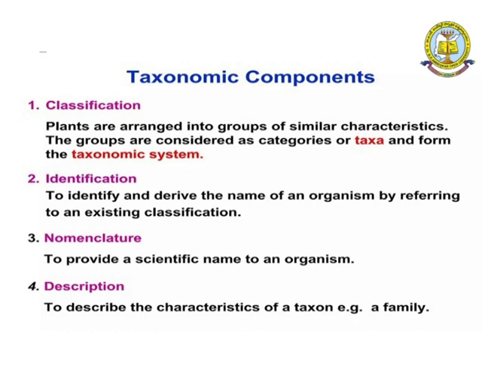Classification depends on three characters. Number one, that is natural classification. Number two, that is artificial classification. Number three, that is phylogenetic classification. So here, what is the meaning of natural classification? Natural classification means here we are not giving any type of artificial structures. Whatever we are looking at, whatever you are observing, based on that when you go to classification, that is natural classification.